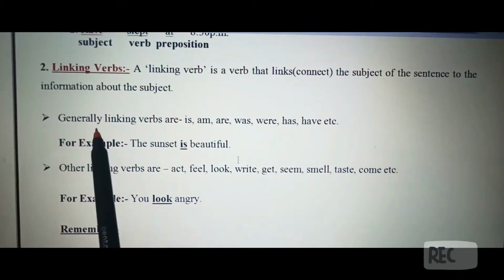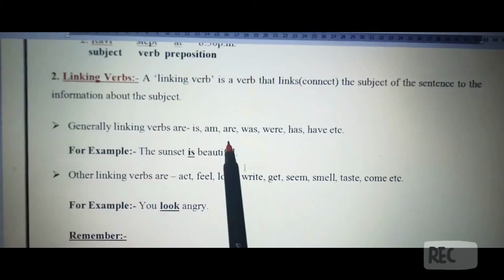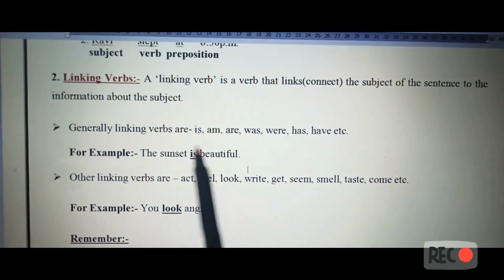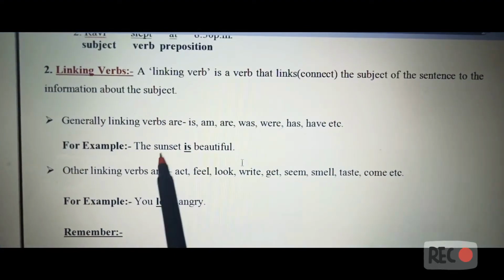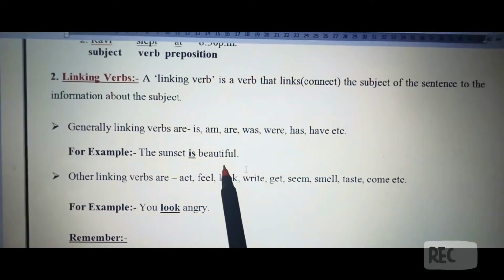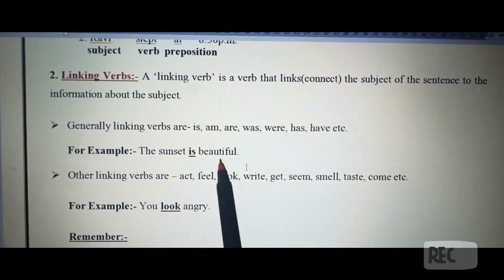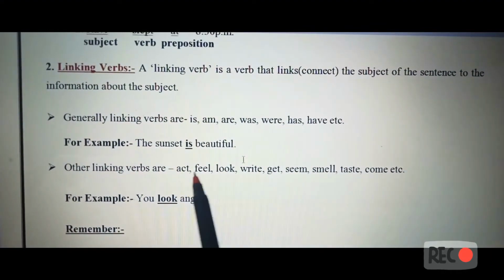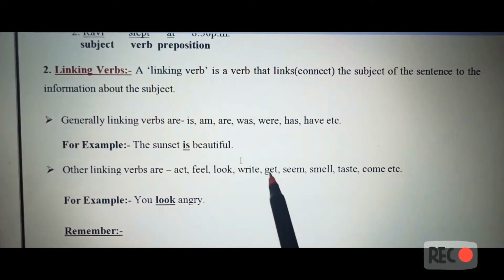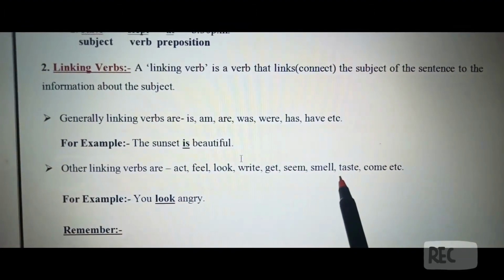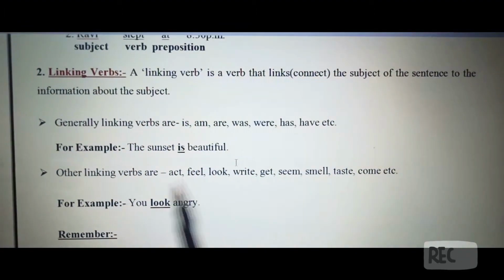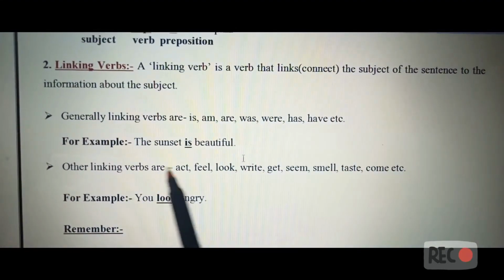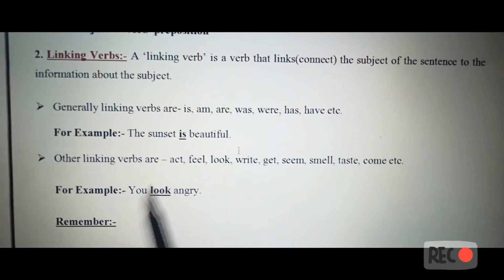Now the first point, generally linking verbs are is, am, are, was, were, has, have, etc. Okay, example, the sunset is beautiful. So here you can see that the sunset is the subject, beautiful is the predicate. So both are connected by the linking verb is. Now the other linking verbs are act, feel, look, write, get, seem, smell, taste, come, etc. For example, you look angry. So here also it is connecting the subject and predicate by the linking verb look.